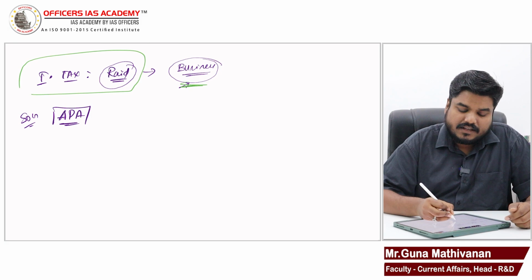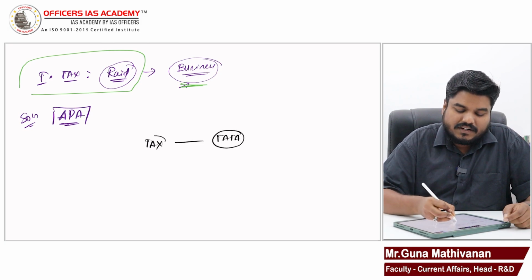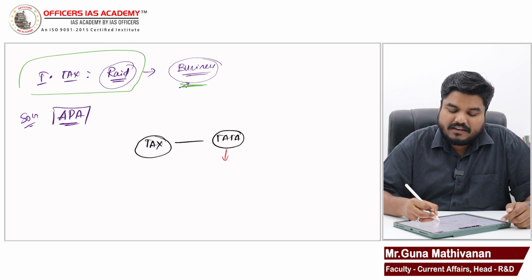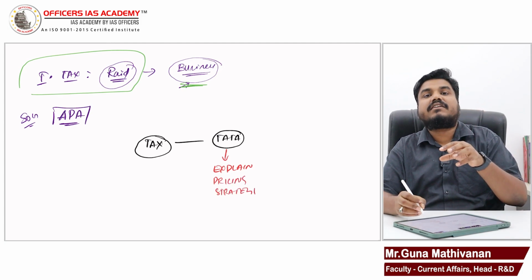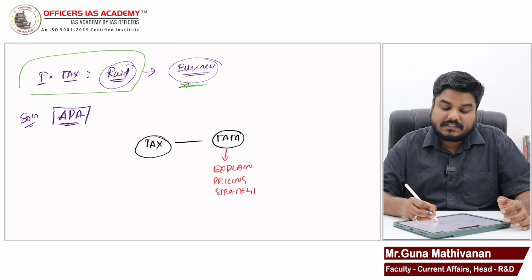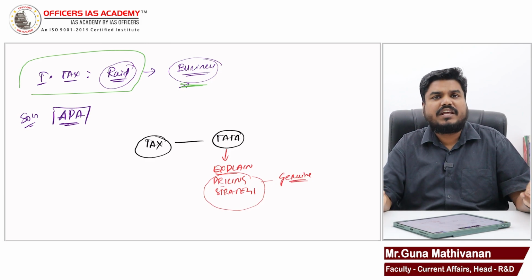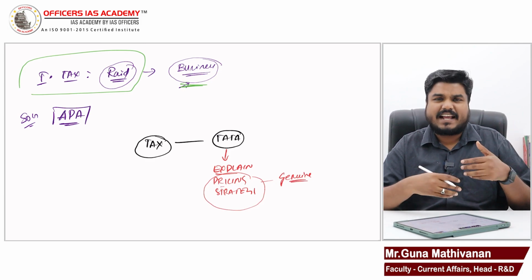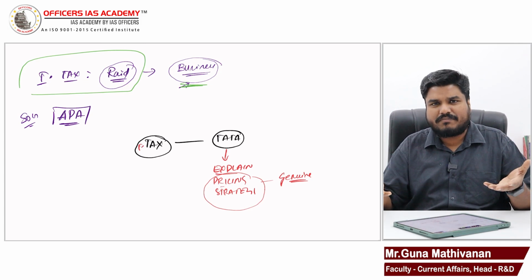So here, the tax officials on one side, in our example Tata on the other side, they both will discuss. Tata will explain the pricing strategy. Tata will explain why Tata Motors is selling it for 50 lakhs, why the deep concession is given. They will explain the pricing strategy. If the pricing strategy is genuine, no problem. The income tax department will understand: okay, Tata, you have a reason for selling it for a lower price.